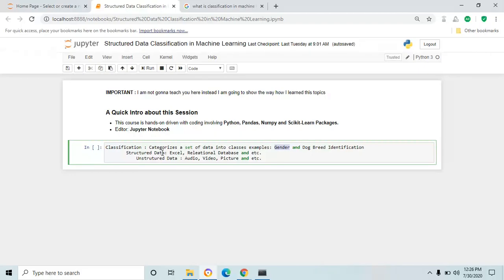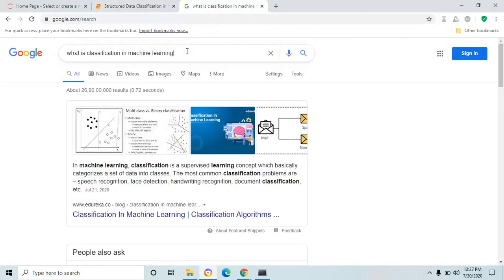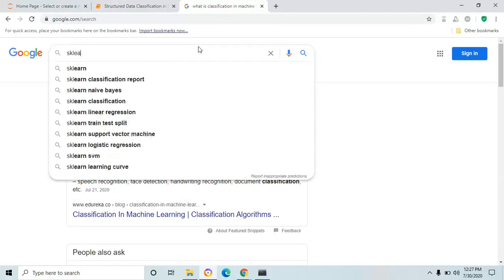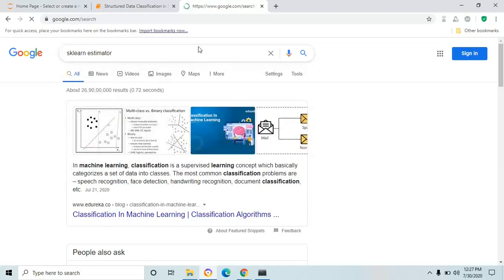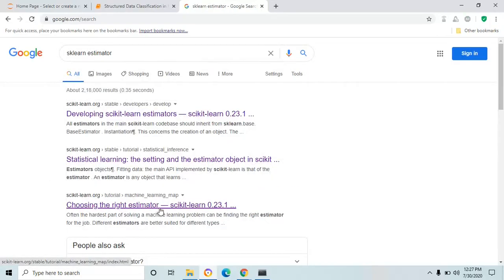Before we get into today's session, we want to know what are all the algorithms available in the machine learning model. And sklearn. Sklearn is the scikit-learn package, Python package, the estimator. Choosing the right estimator.